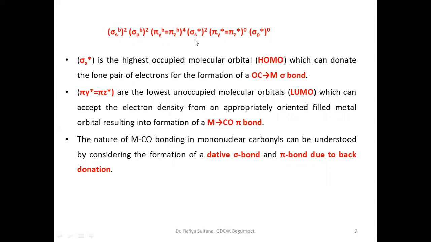This is the molecular orbital configuration of carbon monoxide. Does carbon monoxide have a lone pair of electrons? Yes. Where? In the sigma s orbital, it has a lone pair of electrons. So what happens is, this carbon monoxide donates this lone pair of electrons to the metal atom and forms a sigma bond. It donates the lone pair present in sigma s to the metal. In order to accept these electrons, the metal should have vacant orbitals.